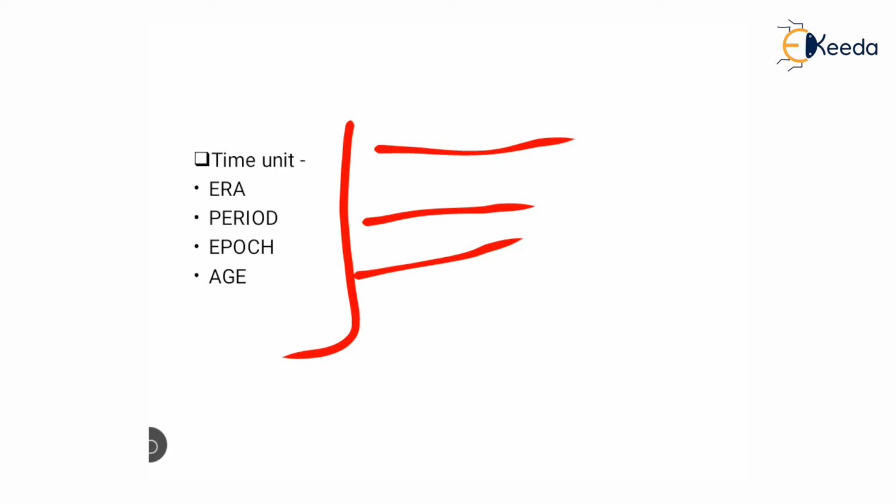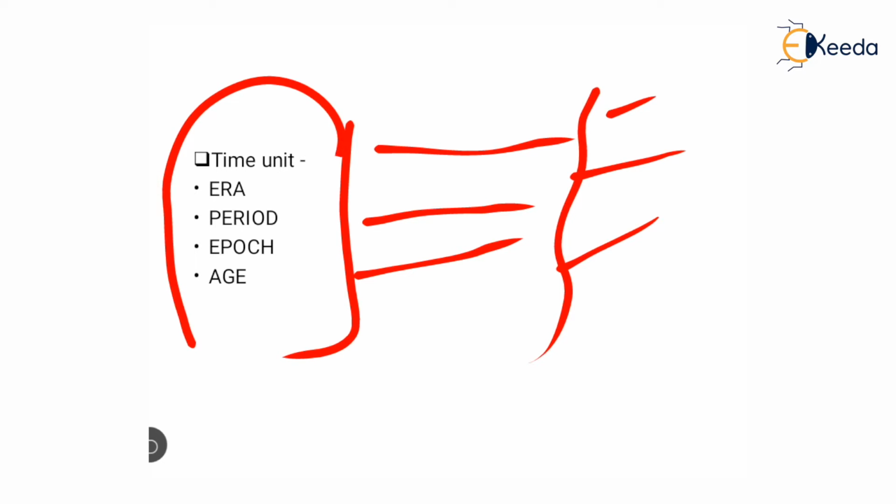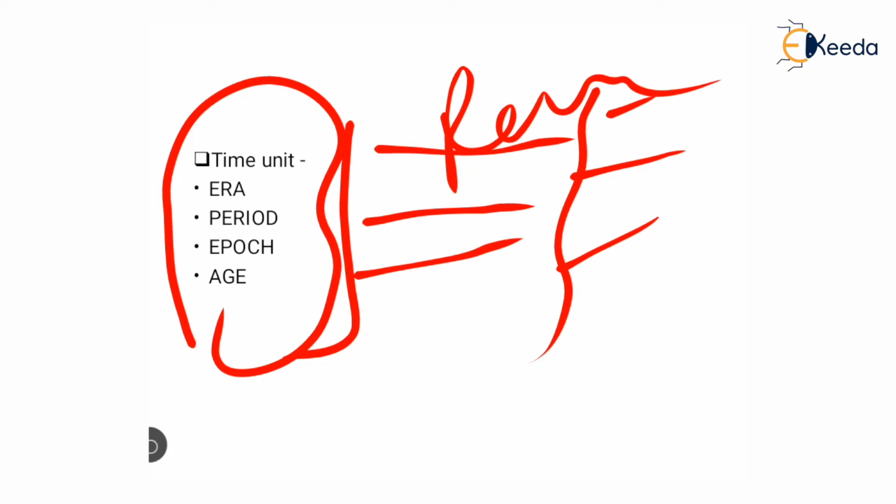These era, period, epoch and age define the particular layers in which, at particular times, different types of formations were formed. So time units are used for representing the time of formation of different things, and rock units are used for indicating the rock formation.